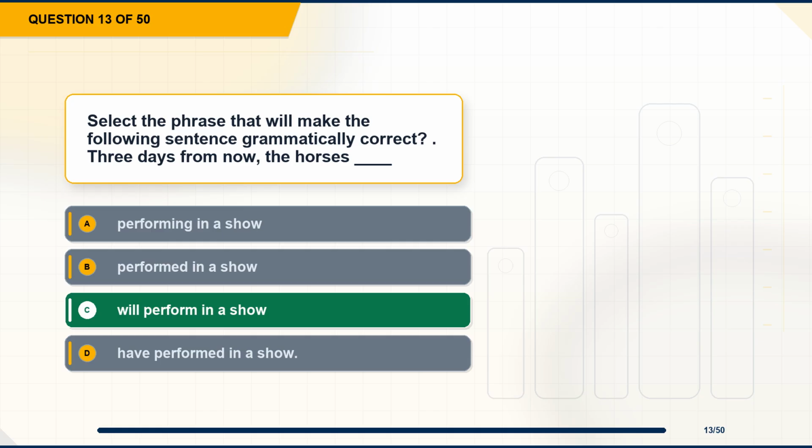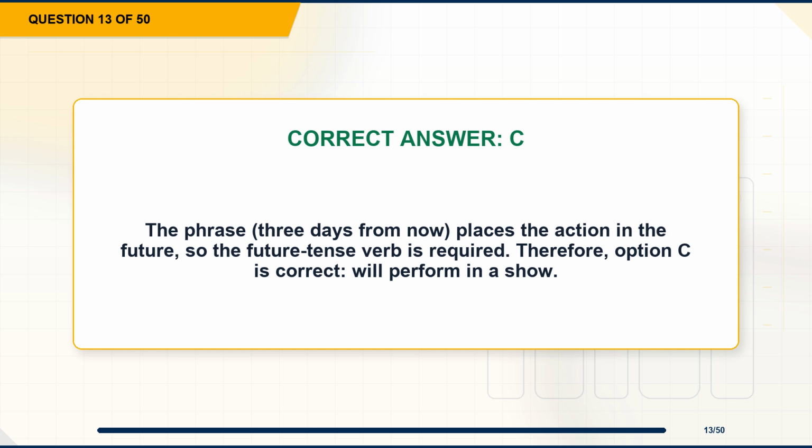The correct answer is option C. Will perform in a show. Explanation. The phrase, three days from now, places the action in the future, so the future tense verb is required. Therefore, option C is correct, will perform in a show.